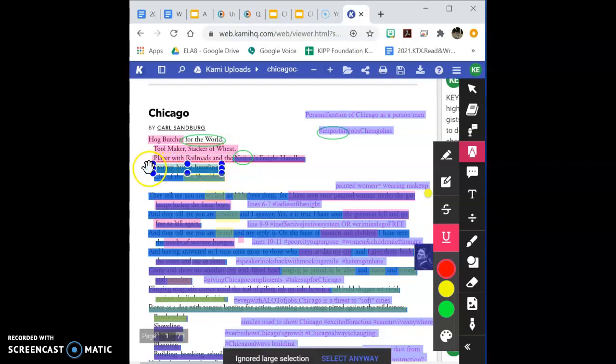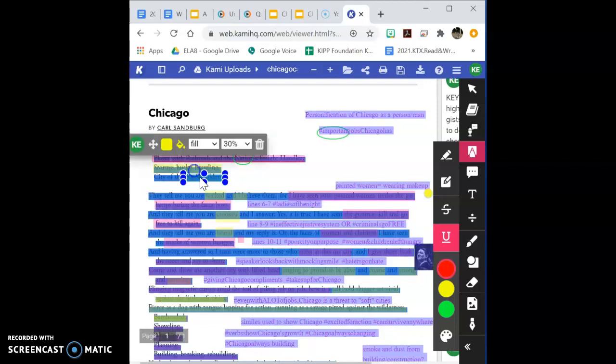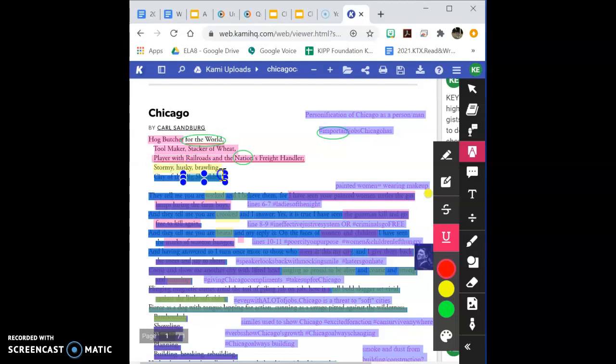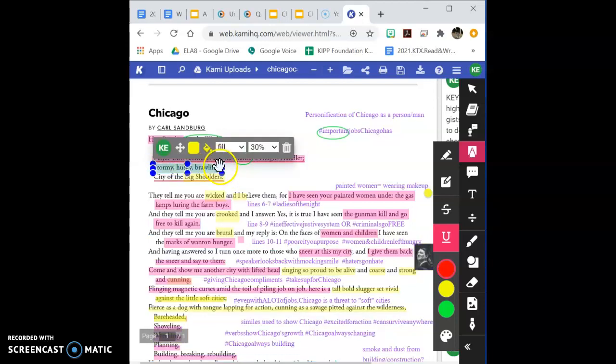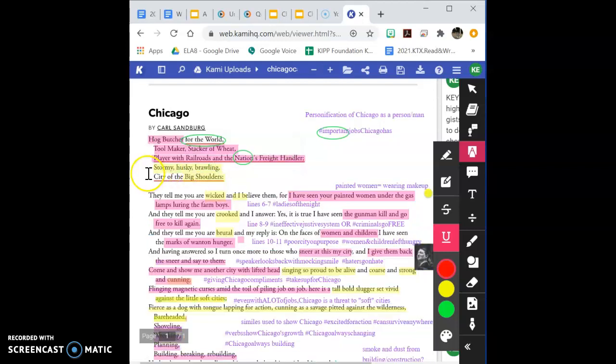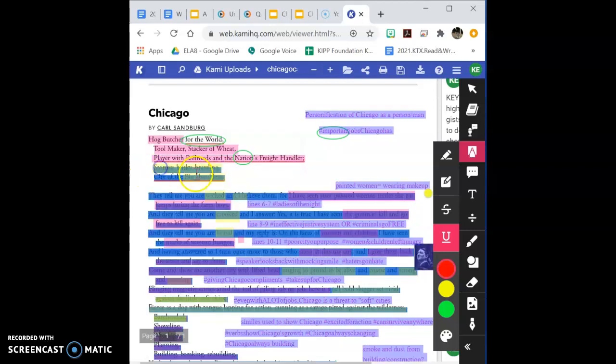And I don't know what just happened. Okay, my screen is going crazy. Okay, so I'm going to underline again these words that describe Chicago. Remember, we are making an inference for Chicago as a person.